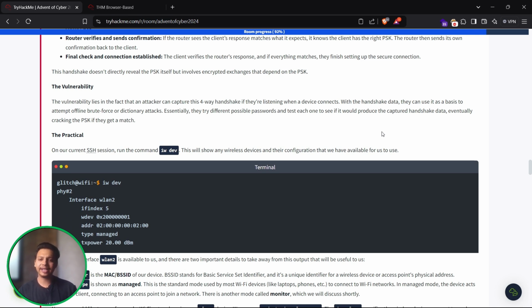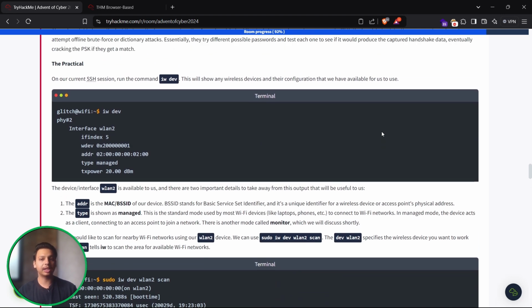The vulnerability lies in the fact that an attacker can capture this four-way handshake by listening when a device is connected. With the handshake data, they can use it as a basis for an offline brute force or dictionary attack. Essentially, they try different possible passwords and test each of these against the handshake data to see if it connects or not. So today we are going to see the practical way.